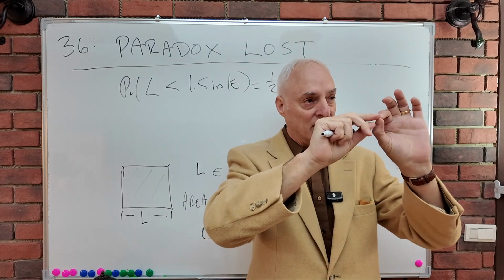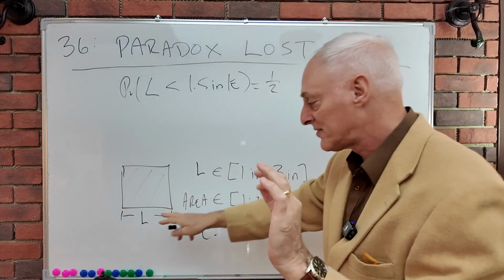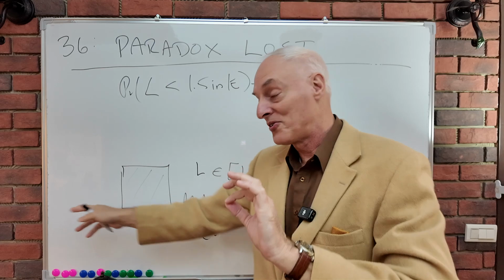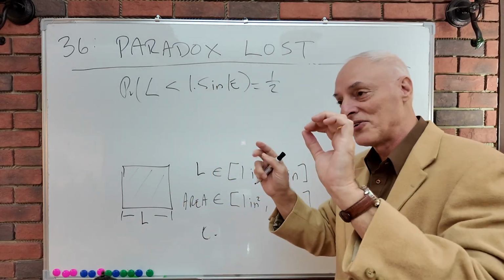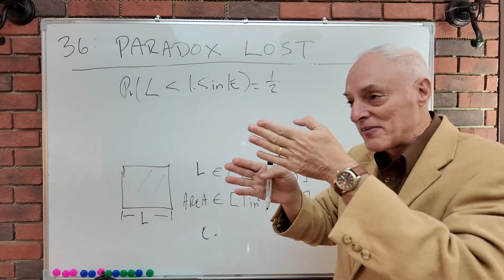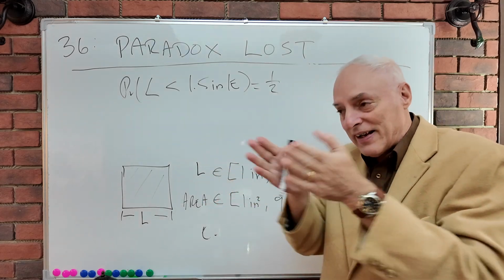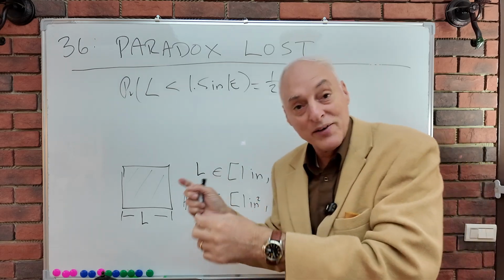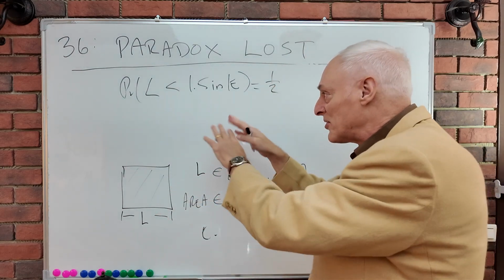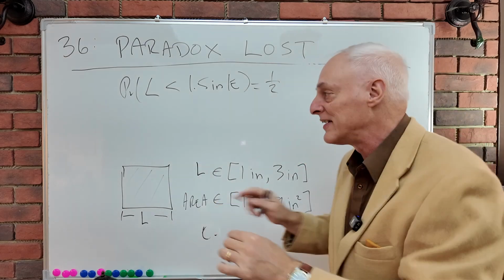In other words, the probability of less than 1 inch is 0, the probability of less than 3 inches is 1. The probability of less than any figure we set in here, less than 2 inches, for instance, will be 0.66, and so forth. We just assign a uniform probability to any length.